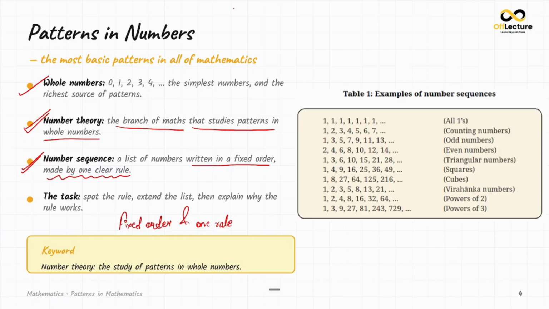Let's suppose if I write 7, 2, 9, 4, what will you call them? Try to find some pattern. Do you see any pattern? No. Yes, there is no pattern in these numbers, so these are called a list of numbers. It is not a number sequence. Okay, so there is no rule, there is no fixed order, these are randomly selected numbers, so this is just